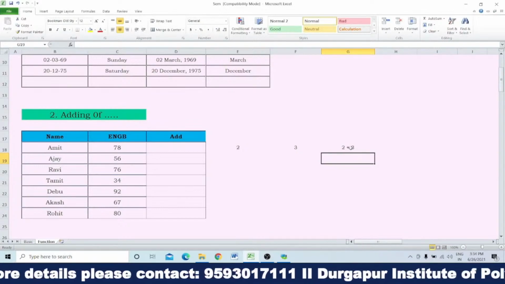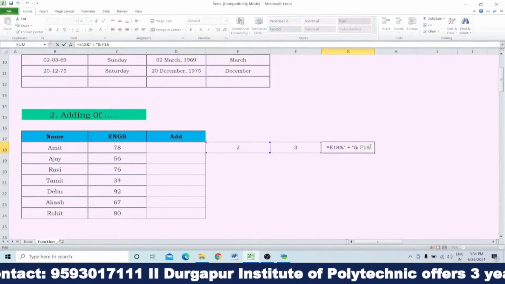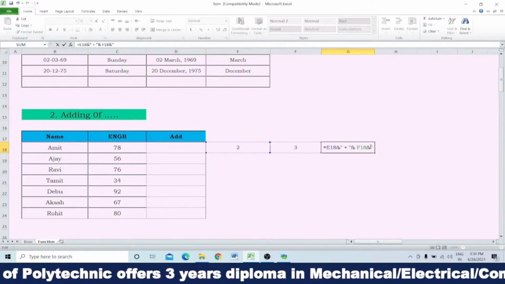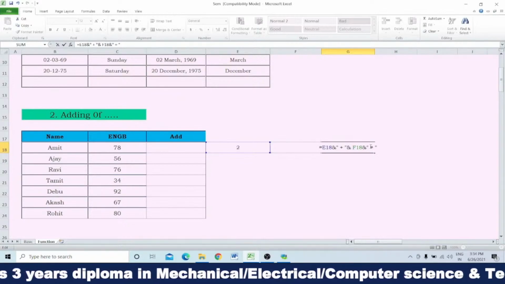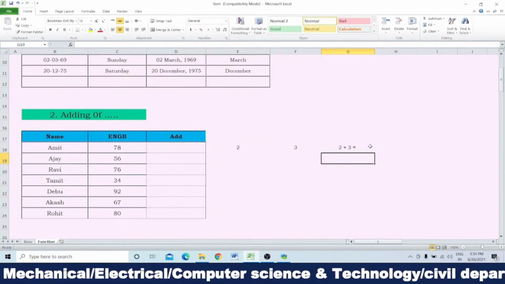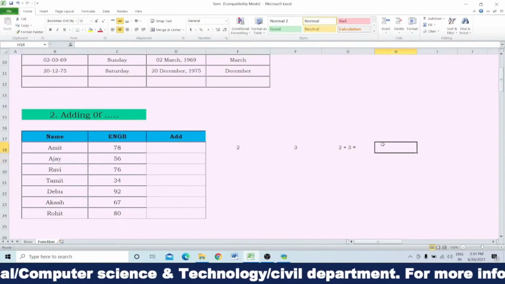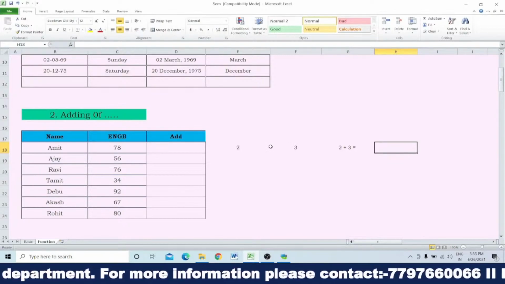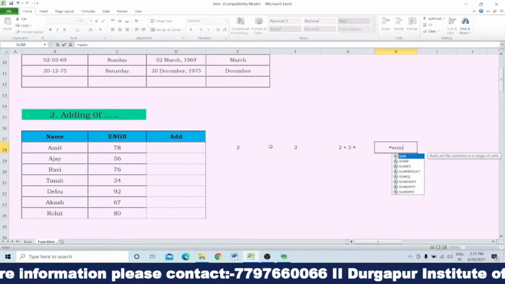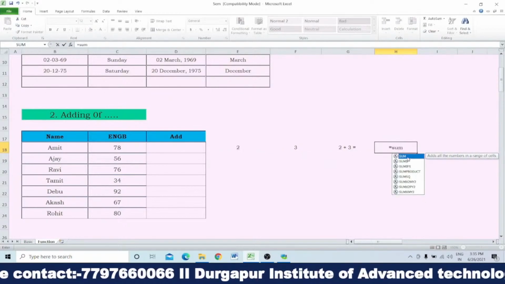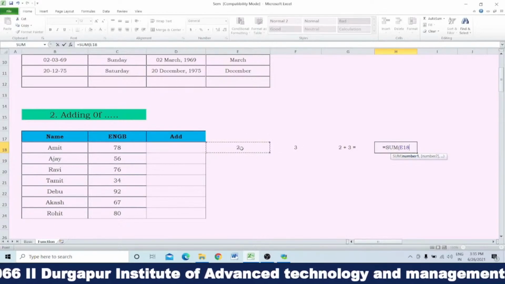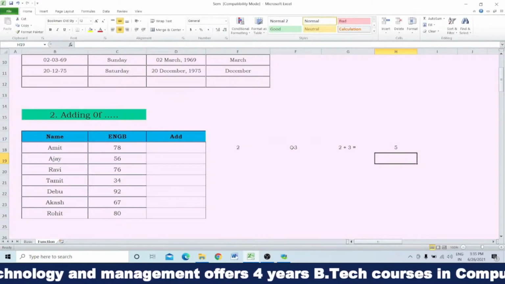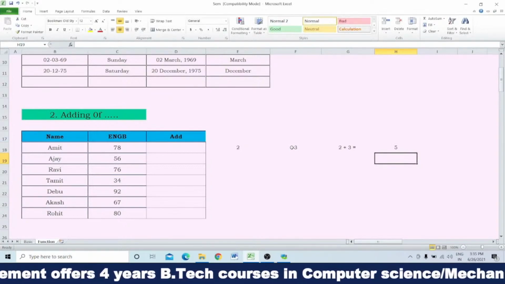Suppose you want to write 2 plus 3 is equals to, then what we will do, again you have to add the ampersand and then again colon, within this colon you write the equals to symbol, and then you close the colon and press enter, it will show you 2 plus 3 is equals to. So in the next column, if you write the sum of these two, then it will look like 2 plus 3 is equals to 5. See, it will show you 2 plus 3 is equals to 5.